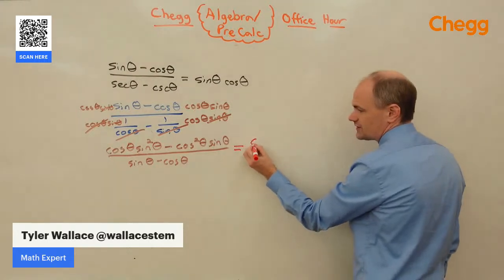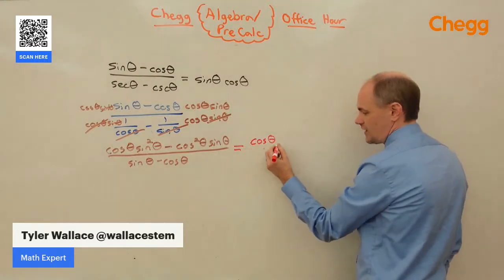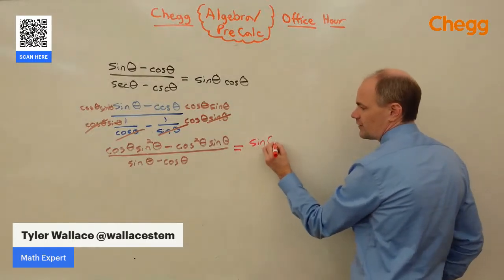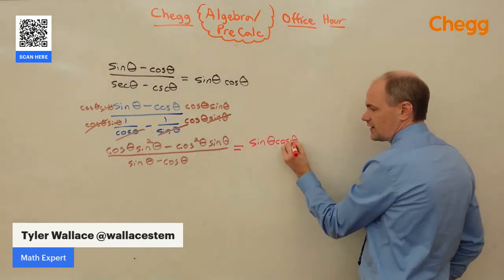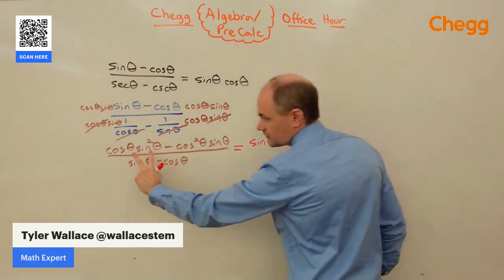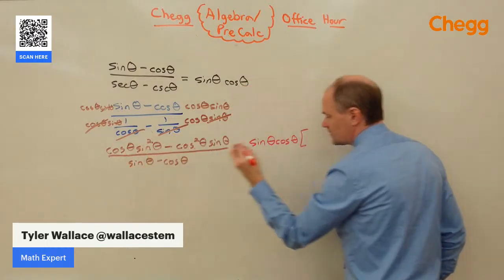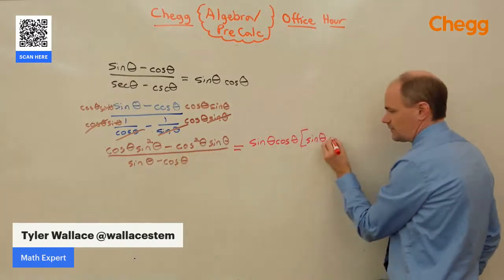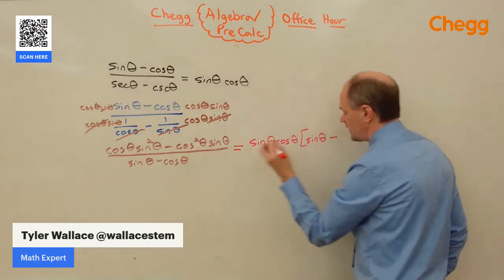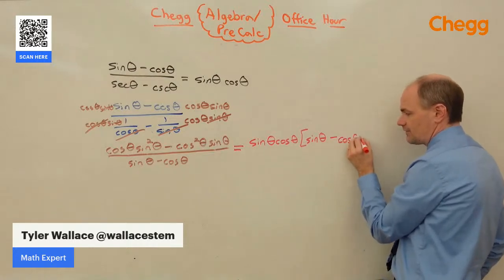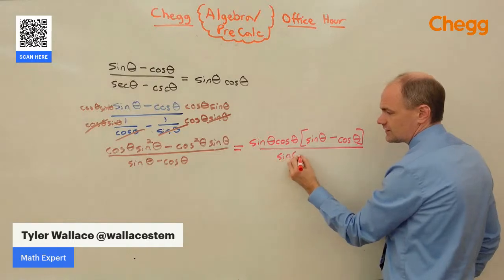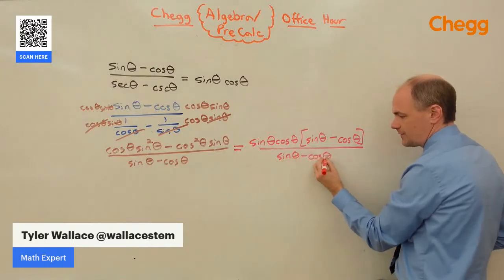Let's factor out cosine sine. Actually, let's write it as sine cosine, just because it's prettier that way. When we factor out a sine and a cosine, we're left with a single sine, minus, factor out a sine and a cosine, we're left with a single cosine, divided by sine minus cosine.